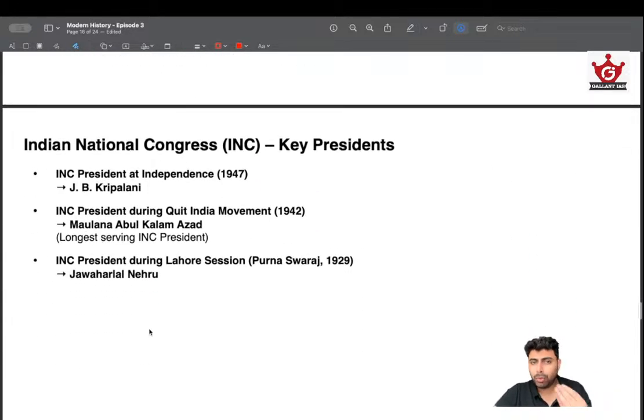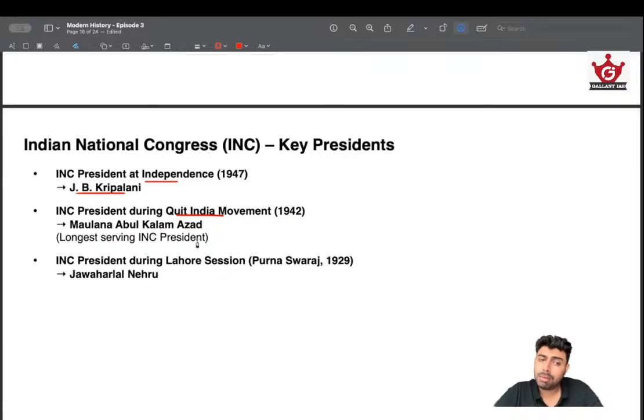And also few important things regarding INC are worth remembering, because J.B. Kripalani was the president at the time of independence. Okay, that's also one more thing. And Quit India movement is very relevant, and we have seen multiple questions connecting Quit India movement, especially about the date on which Quit India movement was adopted. It was asked in 2021, I guess, or 2022. Then Cripps Mission connecting with Quit India movement, things like that are being asked. So Quit India movement is very important, and that's why I picked up this name.